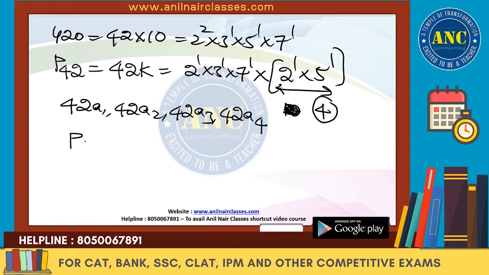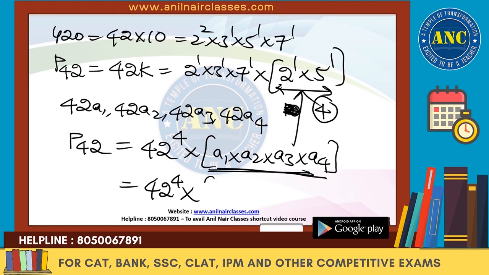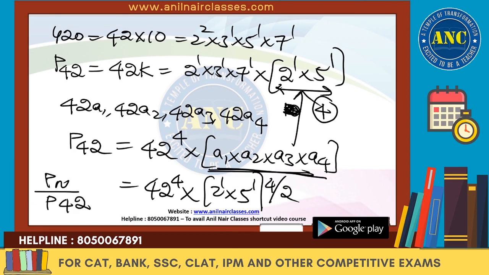What is the product of the factors which are multiples of 42? 42 four times into a1 into a2 into a3 into a4, which is 42 power 4 into the product of factors of 2 into 5, which is 10 power 4 by 2. So the answer is Pn by P42. I hope it is clear.